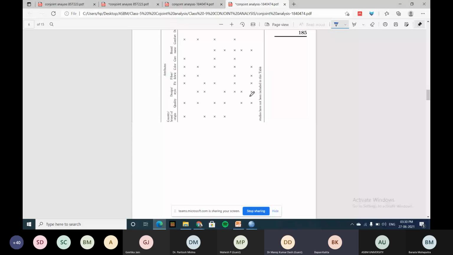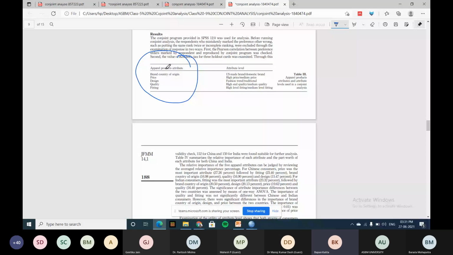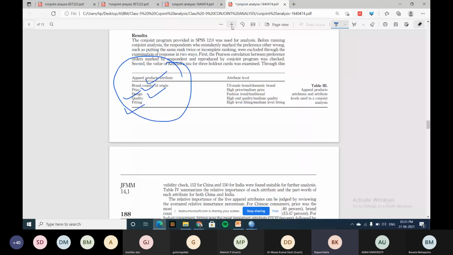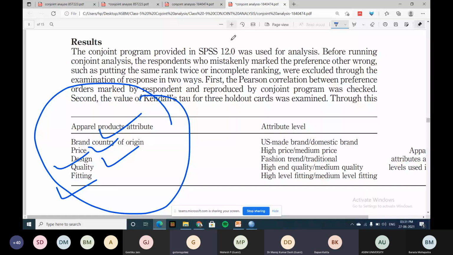Sir, it is not properly visible, sir. Zoom. Okay. Sir, again go to the plus sign. I have already done it. Yes, sir. Now it's good.